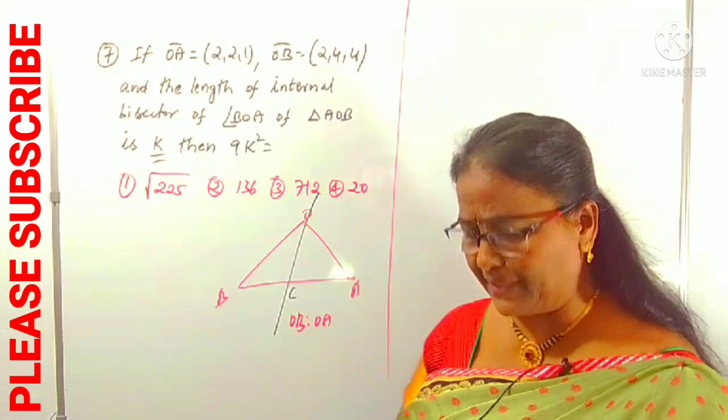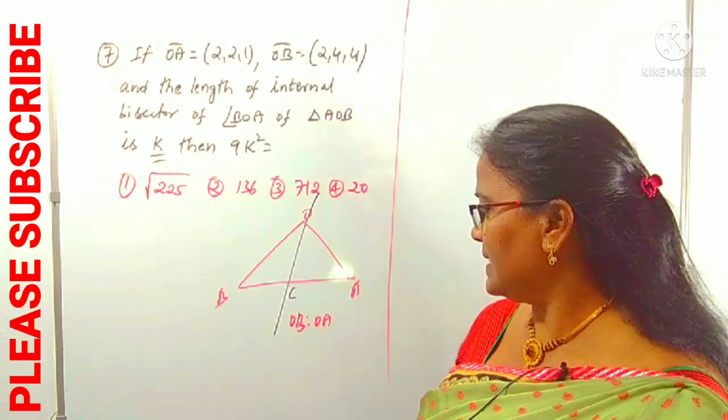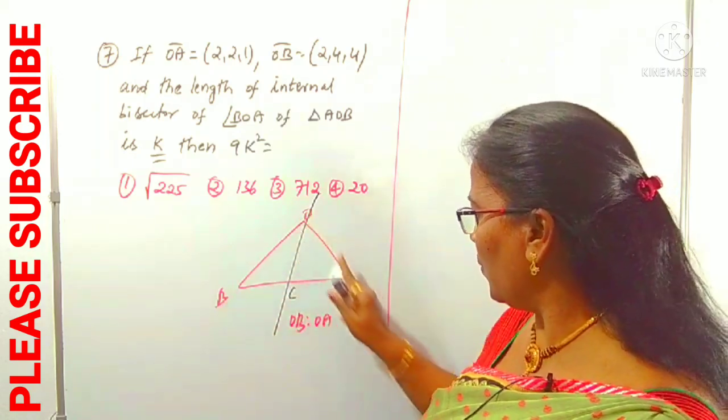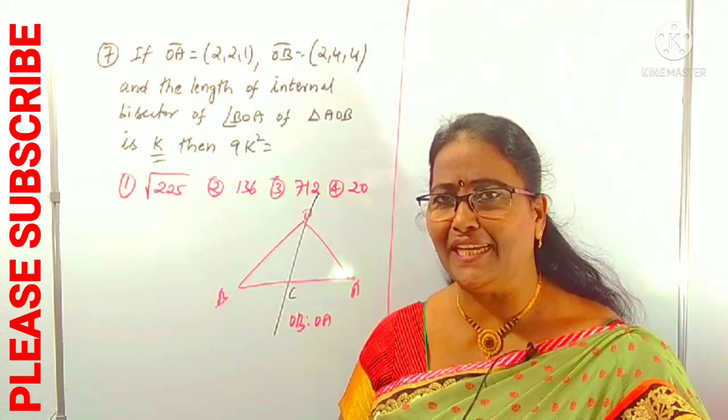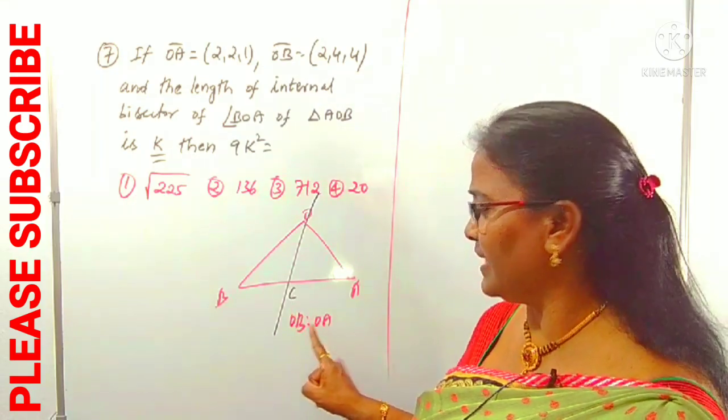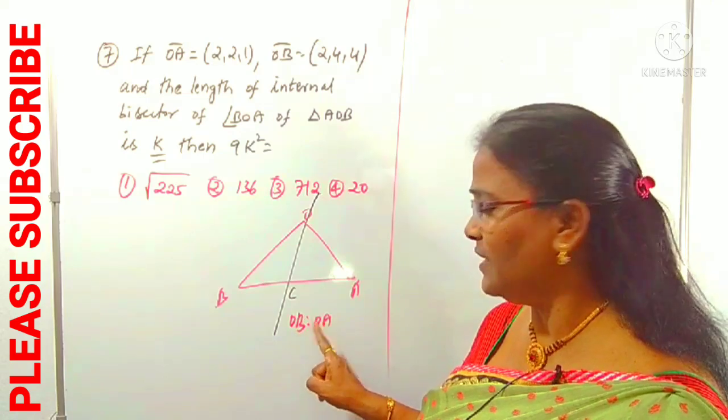This is a major point here. C divides BA in the ratio OB is to OA internally in case of an internal angular bisector. Indirectly, we can find the ratio OB is to OA by finding the distances OB and OA.